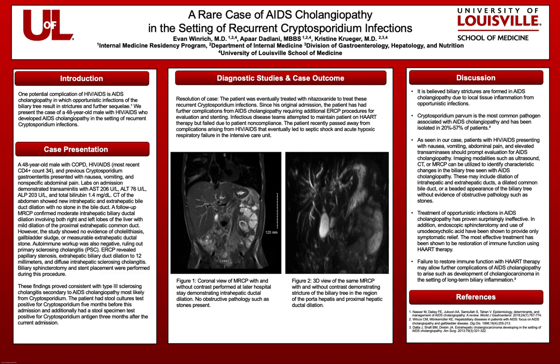ERCP was performed and revealed papillary stenosis, extrahepatic biliary duct dilation to 12 millimeters, and diffuse intrahepatic sclerosing cholangitis. Biliary sphincterotomy and stent placement were performed during this procedure. All these findings proved consistent with type 3 sclerosing cholangitis secondary to AIDS cholangiopathy, most likely from Cryptosporidium.